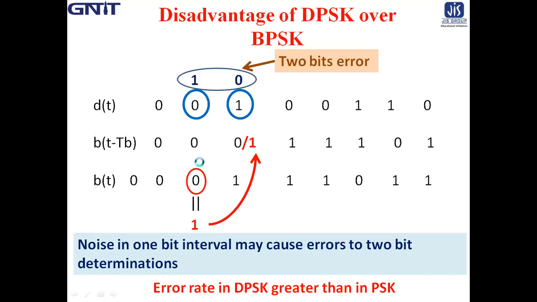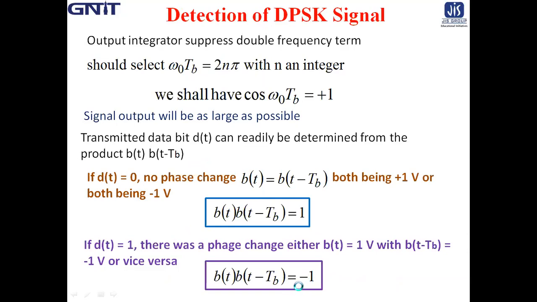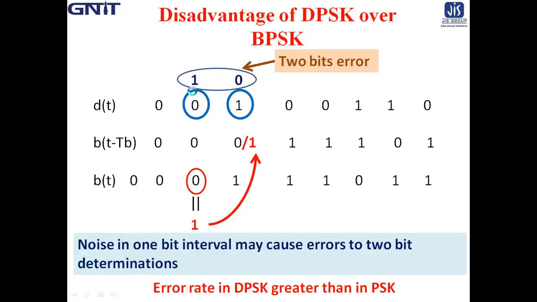So these are different, and their product b(t) into b(t minus Tb), according to the previous logic, is -1. So the receiver takes a decision in favor of symbol 1. Here, similarly, the receiver takes a decision in favor of symbol 1. Now this one goes to the next bit interval of b(t minus Tb) because it is delayed by 1 bit interval. So this bit goes to here.